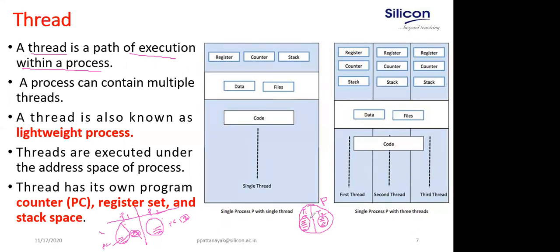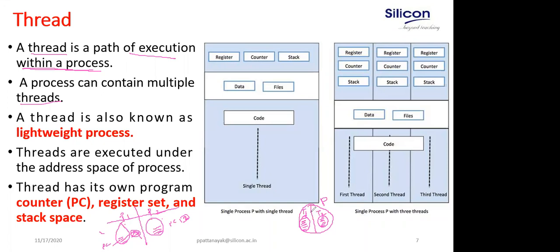So we can create a number of threads that are assigned to do different tasks, and that can run concurrently. Those threads run under the address space of the process. No different address space is available. That is what I am saying: it will run within a process, and a process contains multiple threads. One process can create multiple threads, and those threads can run concurrently or in parallel.